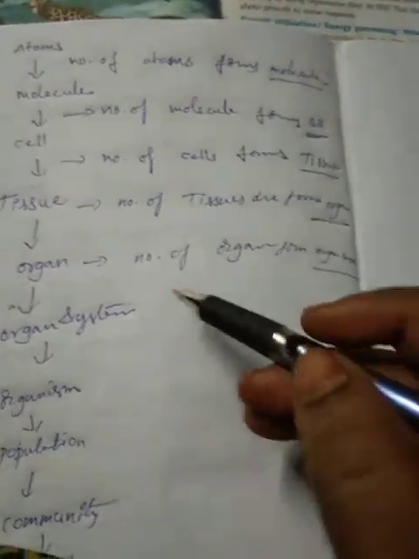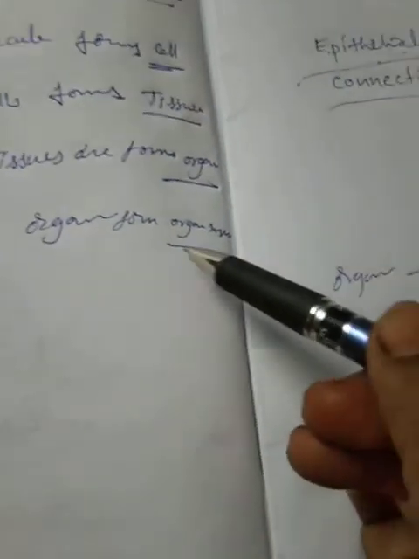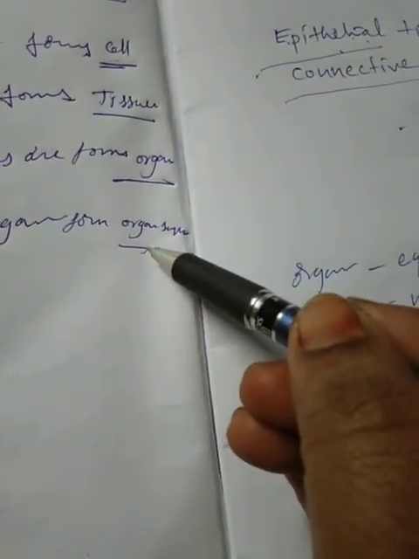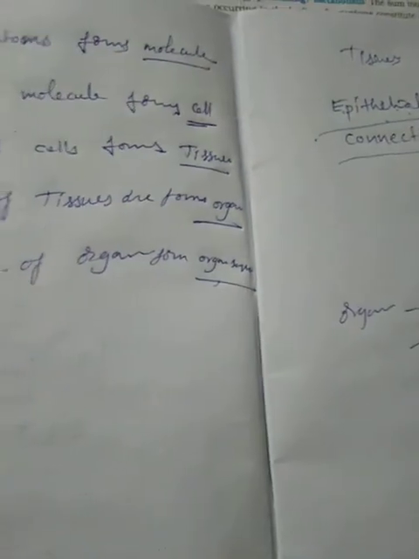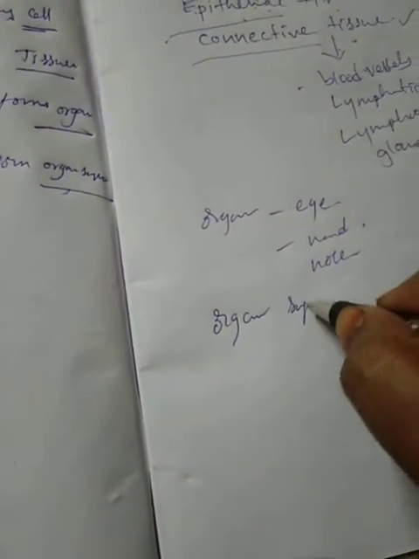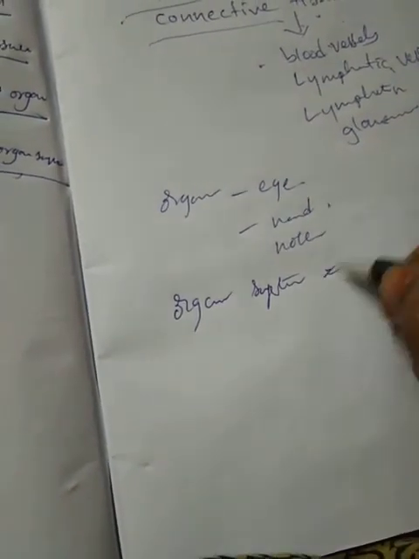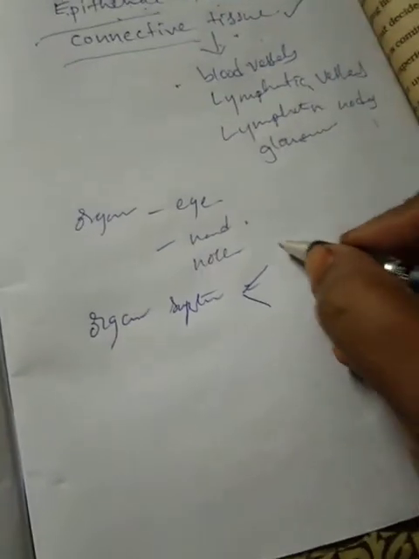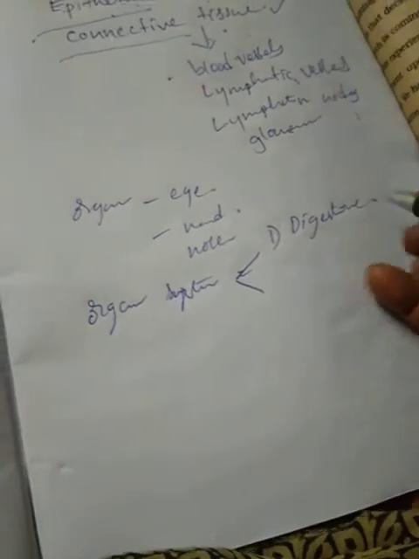A number of organs fuse to form an organ system. What is an organ system? Organ systems are mainly five types. First one, digestive system.